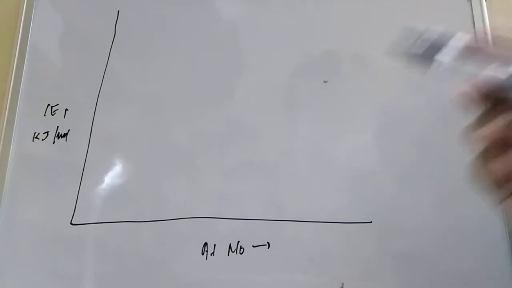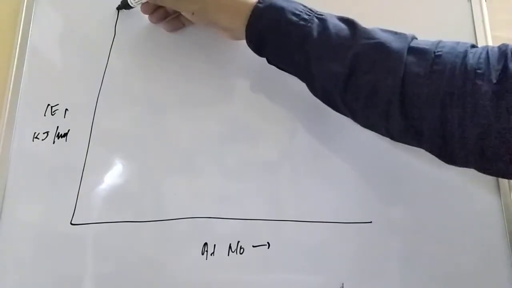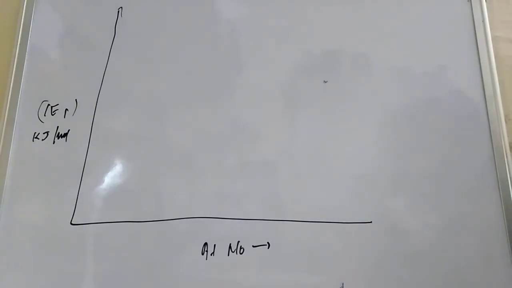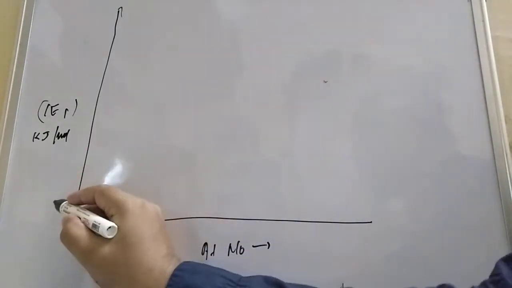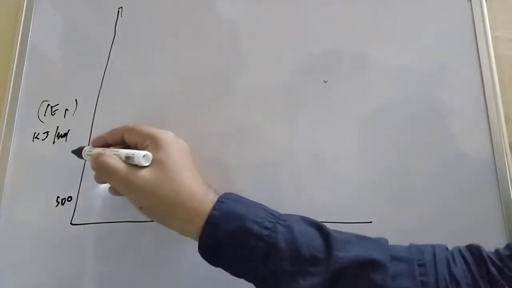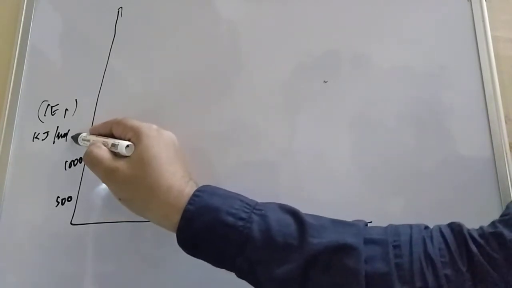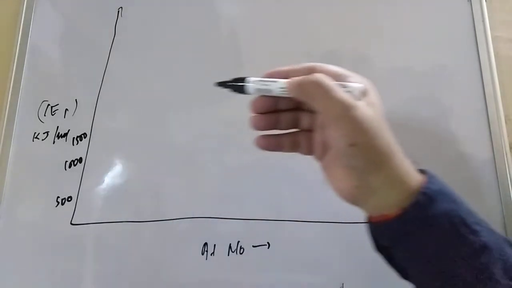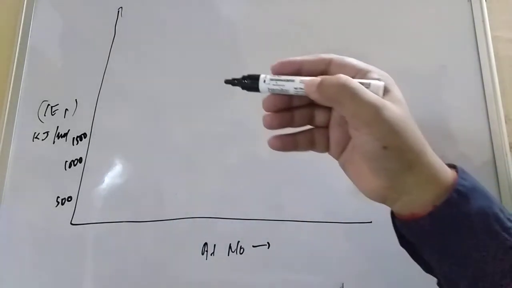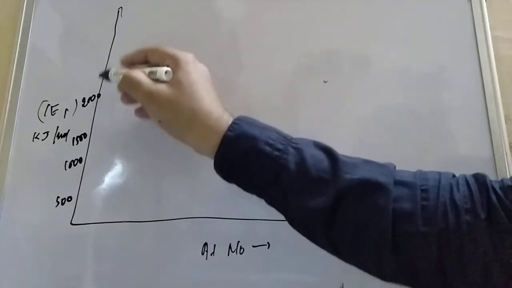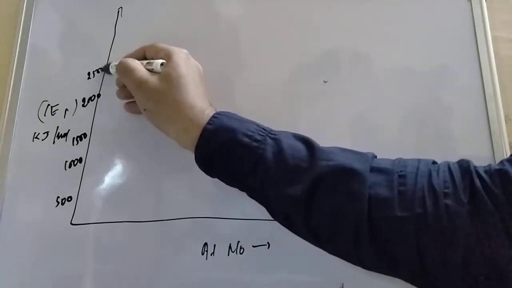We start with the beginning ionization enthalpy. Here is the graph: 500, this is 1000, here is 1500, this is 2000, and here is 2500.